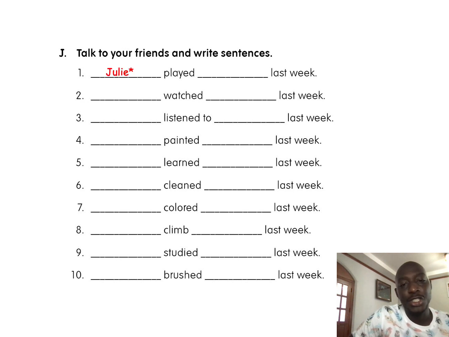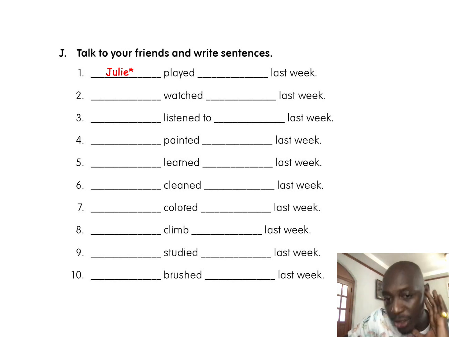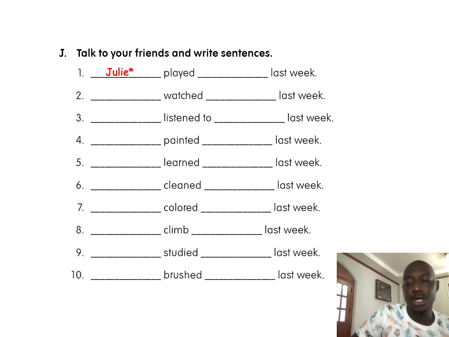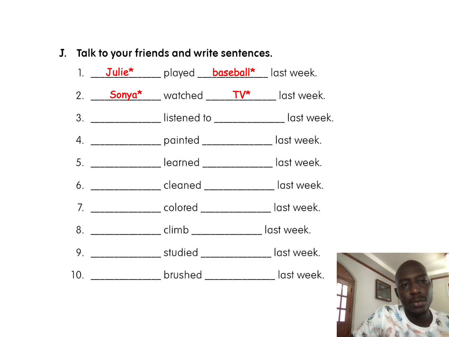So the first name is Julie. Can you repeat after the teacher? Julie. Say Julie. Okay. So Julie played baseball last week. Julie played baseball last week. 2. Sonia. Can you say Sonia? Sonia. Okay. Sonia watched TV last week. The third name is Joy. Joy listened to music last week.